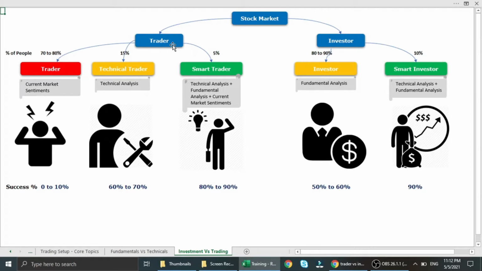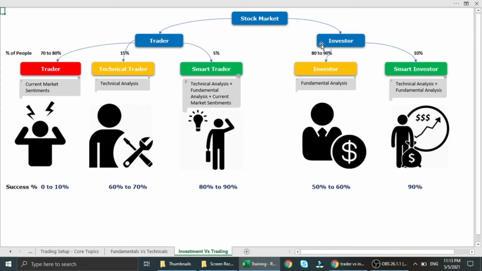People who buy and sell within minutes, we call them micro traders. People who buy and hold for a week, we call them short term traders. People who buy and sell within 2 weeks to 1 month, we call them long term traders, not long term investors, but long term traders. People who buy and hold more than 1 month and less than 1 year, we call them short term investors. The people who hold the shares more than 1 year, we call them long term investors.